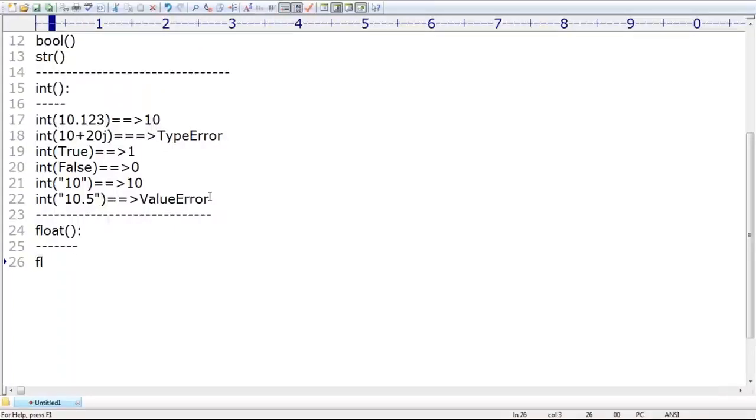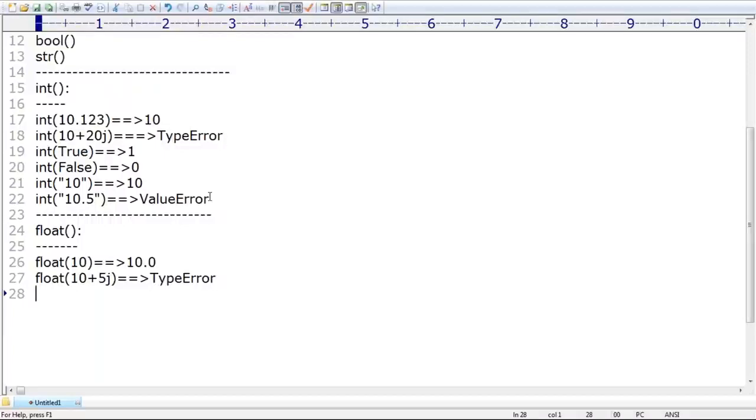Very simple. Float function I'm taking, float of 10. Then what are we going to get? Can you spell out what is the output? 10.0. Float of 10 is nothing but 10.0. Next, float of 10 plus 5j. Remember that. What error are we going to get? TypeError by default. Just now we covered already: complex numbers to int not possible, complex numbers to float not possible.